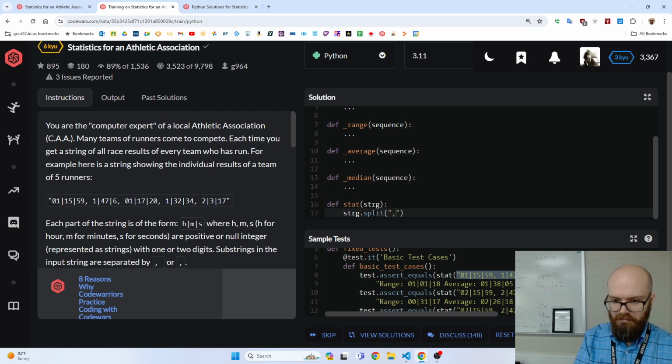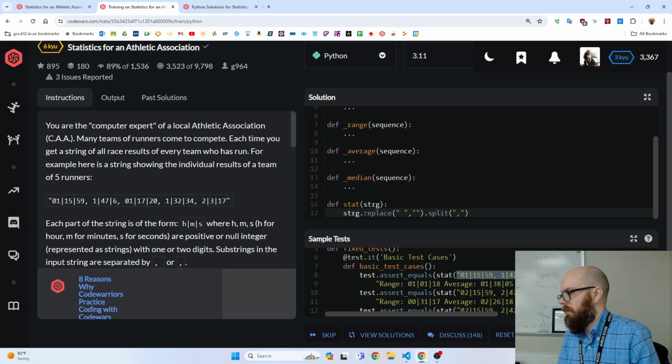split on the comma, and then we have a choice. What about the spaces? We can either get rid of them all before we start, or we could use the strip method to peel them off of each one individually. I think either one's fine. Let's say, what would happen if we replace all the spaces with nothing before we start, and then we don't have to worry about any spaces.